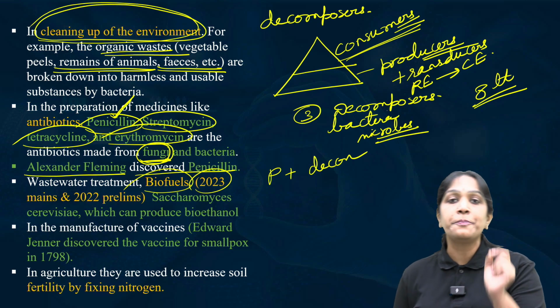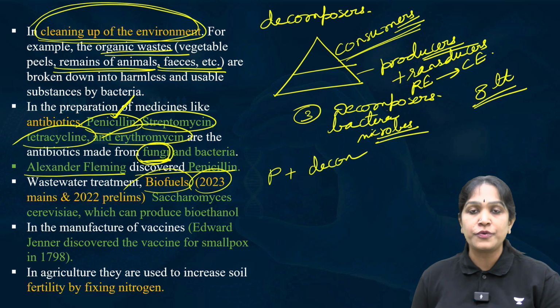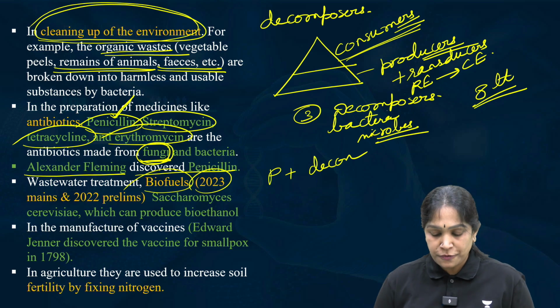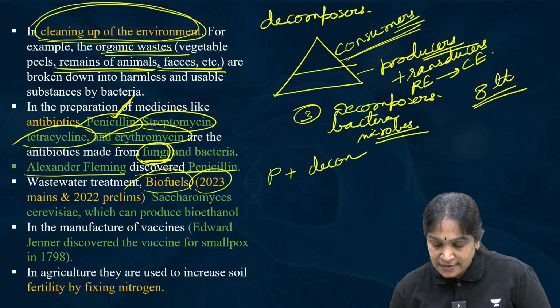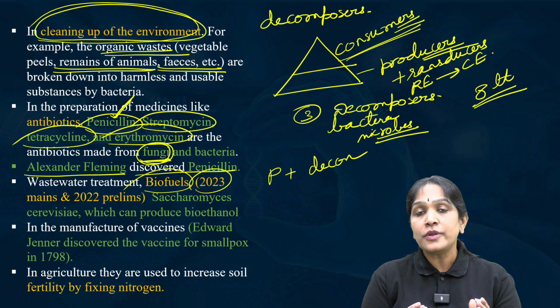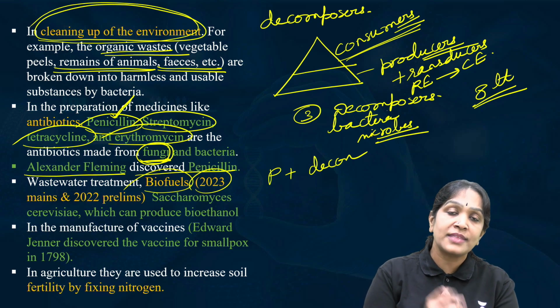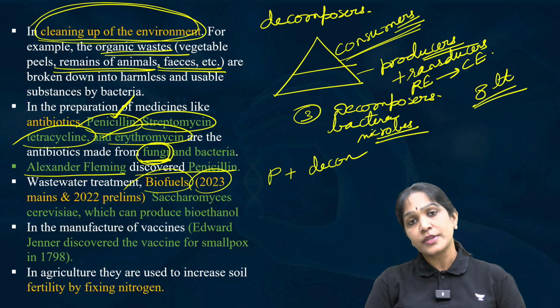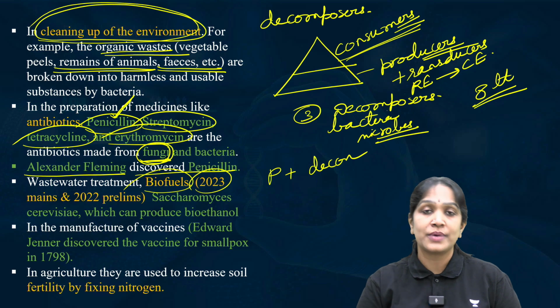There were also previous prelims questions about biofuels. For example, bioethanol is a biofuel. How to produce bioethanol? Fermentation. Who will produce it? Bacteria. So these bacteria are used to produce fuels.